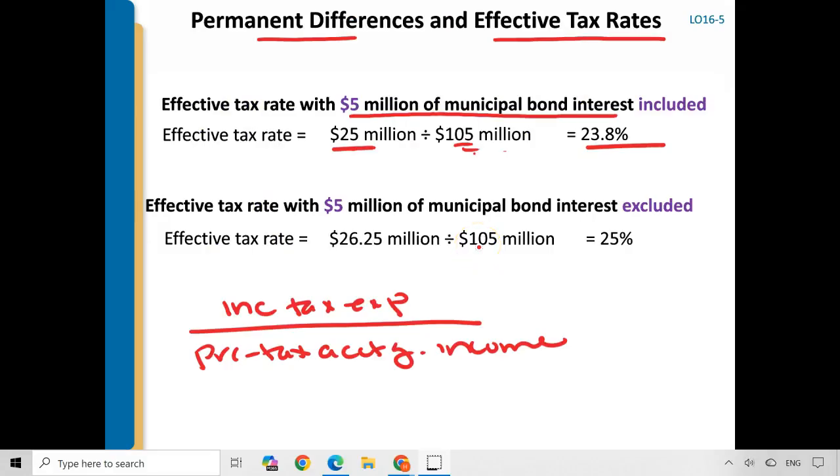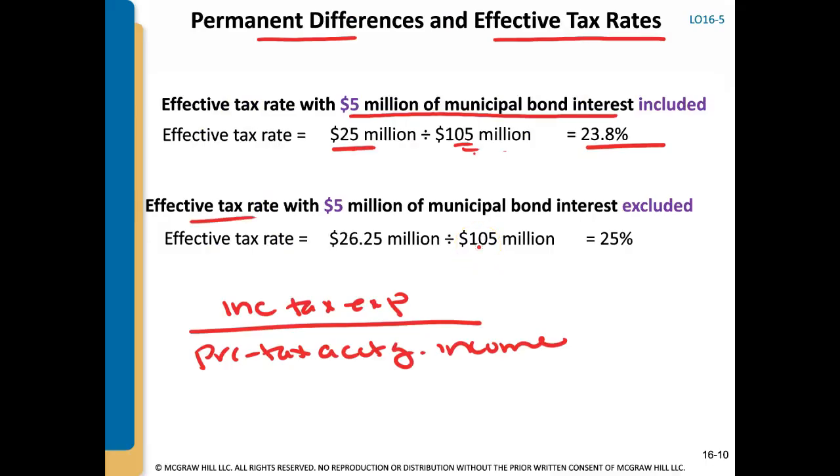Now, what happened to my effective tax rate when I didn't have any municipal bond included in the pre-tax accounting income? Well, then in that situation, my income tax expense was $26.25 million. My pre-tax accounting income still has not changed, but my effective tax rate increased to 25%. So you can see the permanent differences have an impact on your effective tax rate.